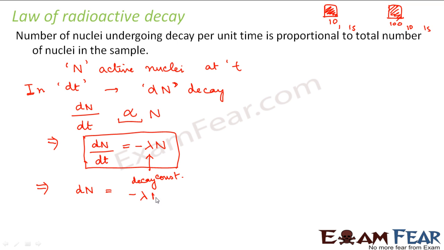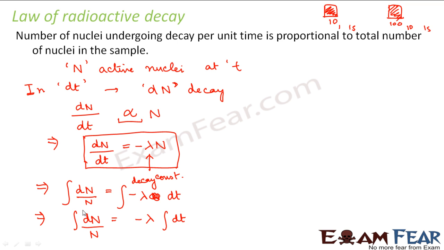So dn by dt equals minus lambda n, which gives dn by n equals minus lambda dt. Now if we integrate on both sides, on this side we have integration of dn by n, and on this side minus lambda integration of dt.